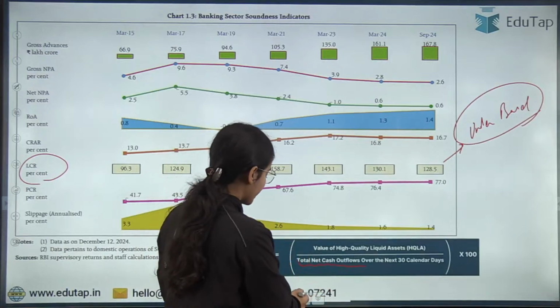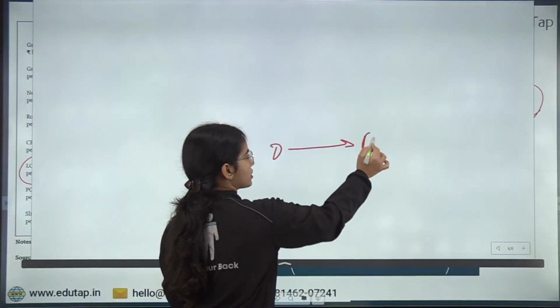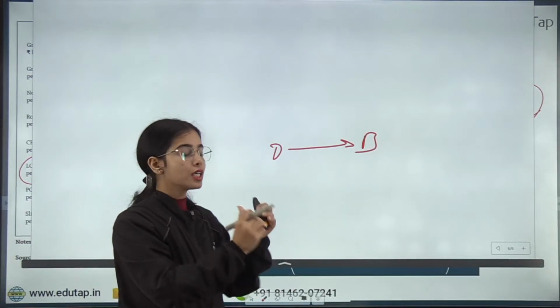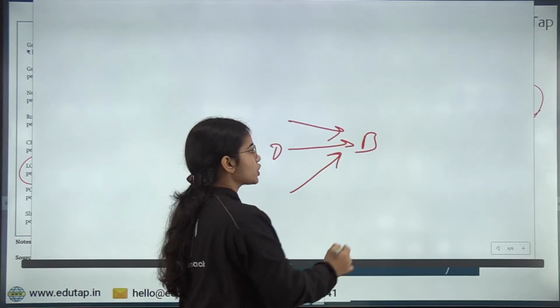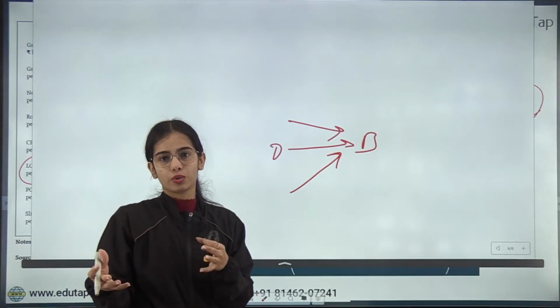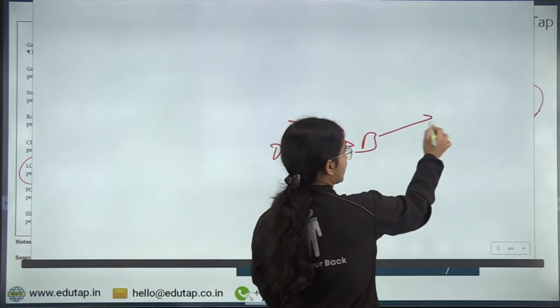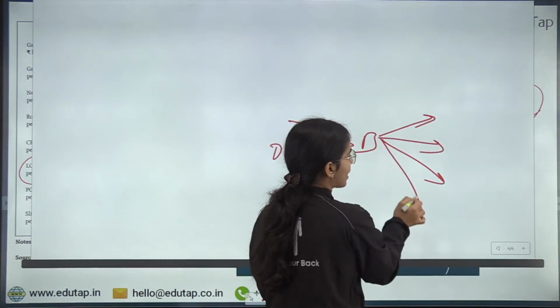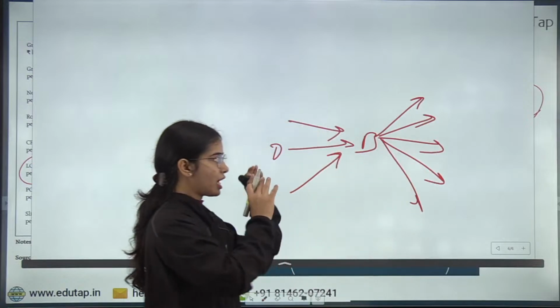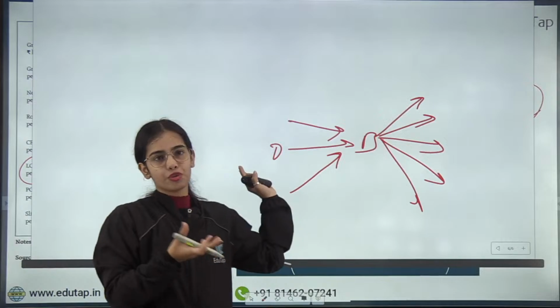Now let's say that you have deposited money in the banks. Many people are depositing money with the banks. So the bank has to return the deposits, yes or no? The bank has to return the deposits, right? Day after day people come to the bank to take back their money. Many people have deposited their money and the banks have to return it when the consumers demand.